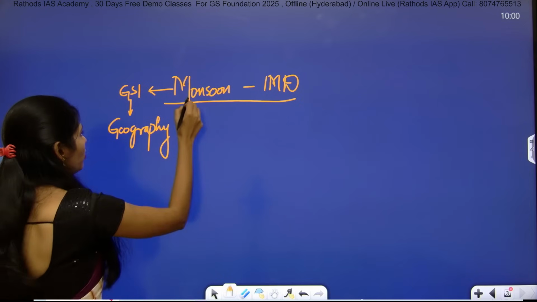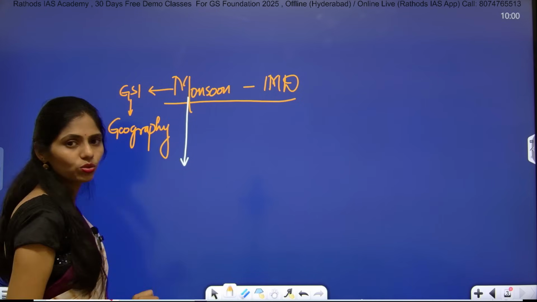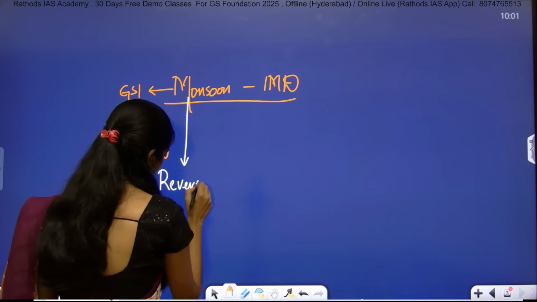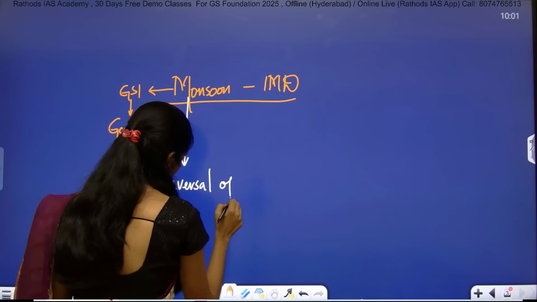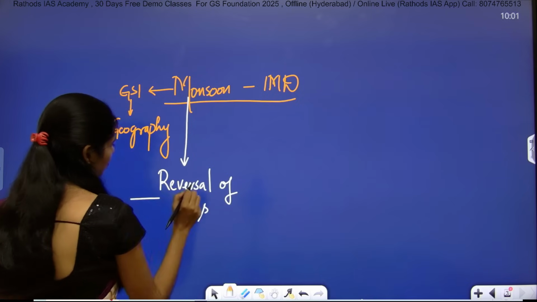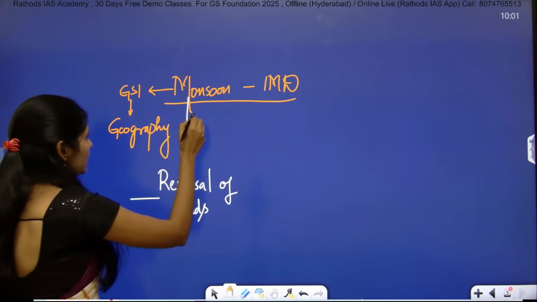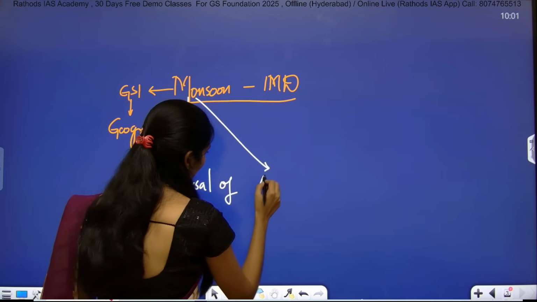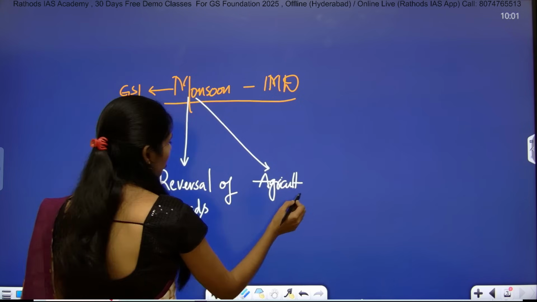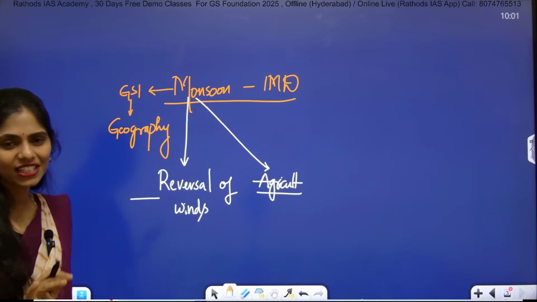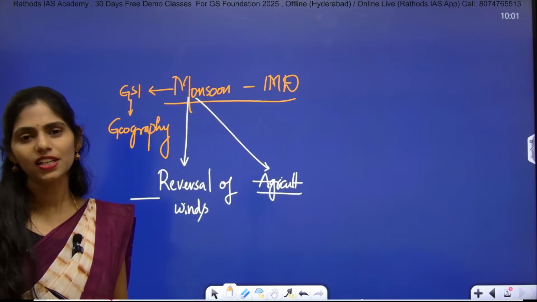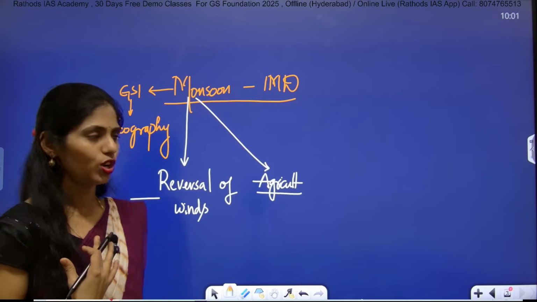First you have to understand the meaning of monsoon. It is nothing but seasonal reversal of winds. This season is very important for agriculture in India, because most of our agriculture is dependent on rainfall, that too monsoon rainfall. Agriculture is entirely dependent on the monsoon.